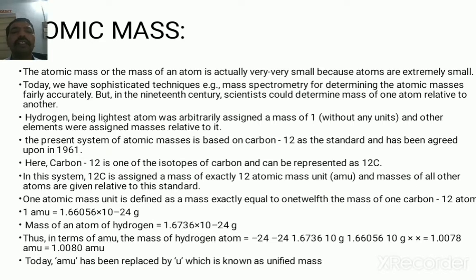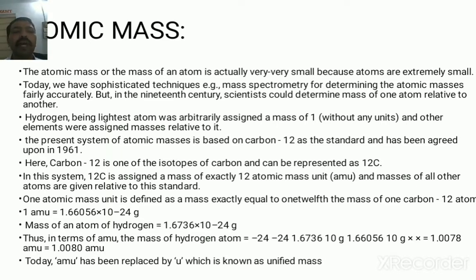Hydrogen, being the lightest element, was given a mass of 1 unit, and other elements were assigned mass relative to that of hydrogen. In the present system, the atomic mass is based on the carbon-12 isotope as the standard, which the IUPAC agreed upon in 1961.